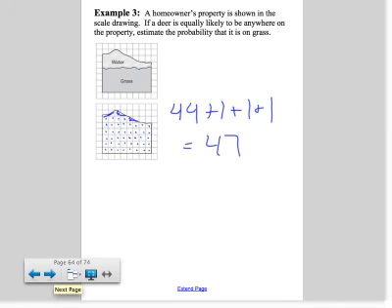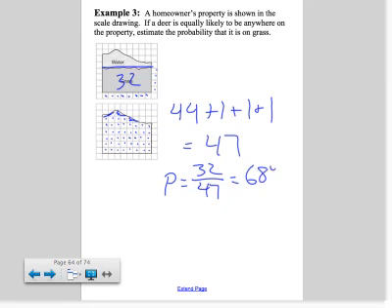And the grass goes up to here. If you look at that, the grass is going to be 1, 2, 3, 4 by 1, 2, 3, 4, 5, 6, 7, 8. So 4 by 8 is 32. So the probability is going to be 32 out of 47. And percentage-wise, 32 over 47 means there's a 68% chance that this deer is going to be hanging out on the grass. Kind of a goofy question.